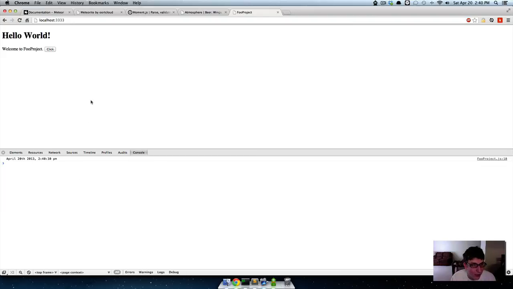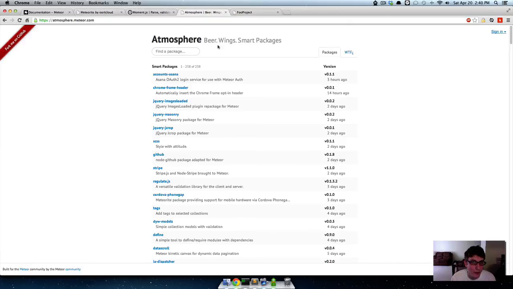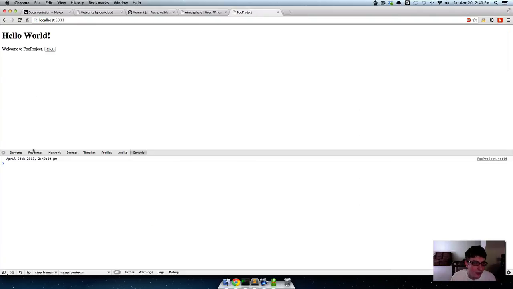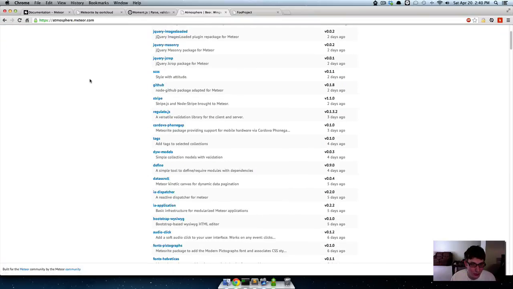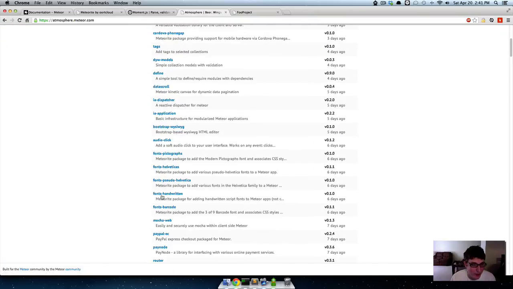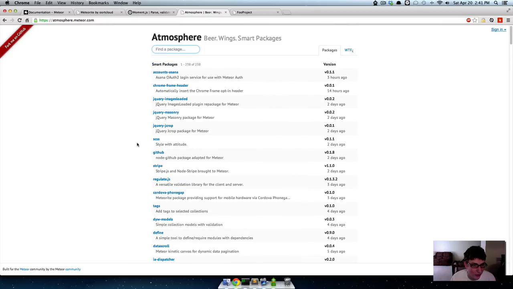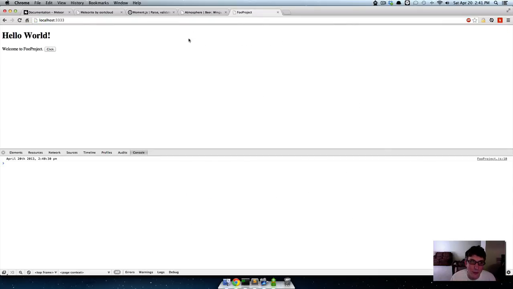So now we were able to install Meteorite and add an Atmosphere package and quickly add it to our project. So next time you need to add formatted dates or anything, instead of fighting with all that, just check out Atmosphere and look at all the things in it, and you might stumble across something that looks really cool. So that's all for this tutorial, and we'll keep going.